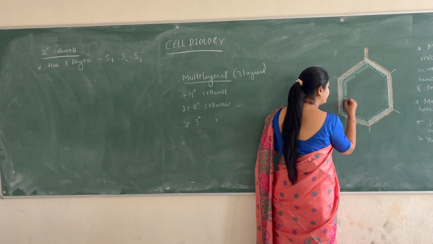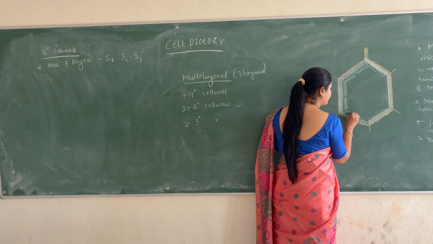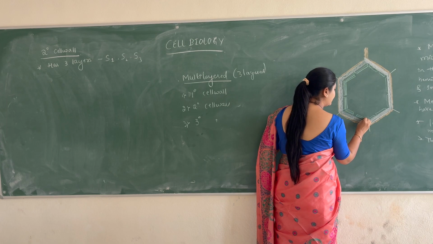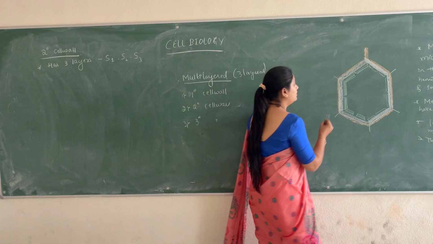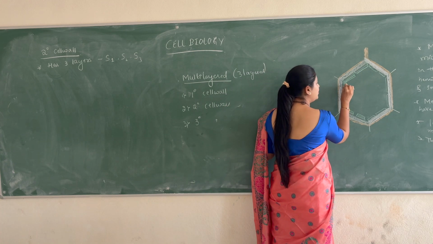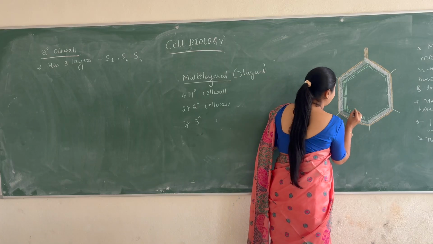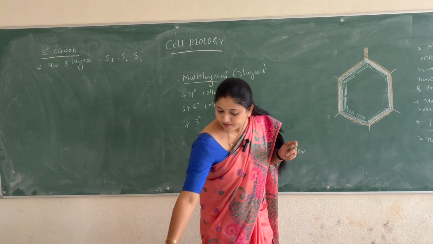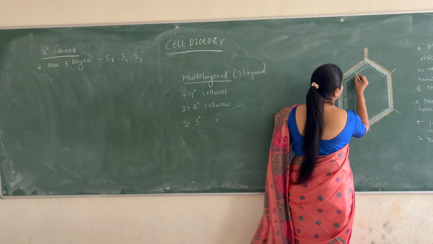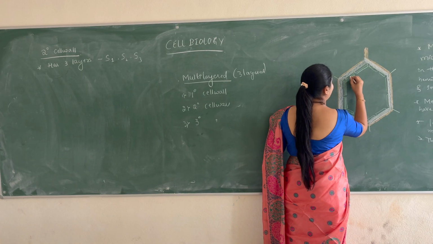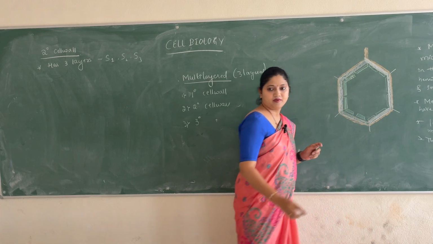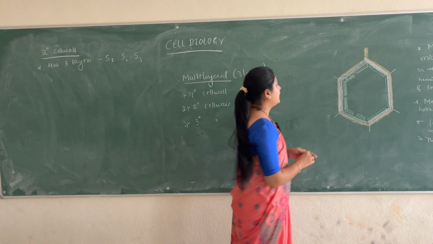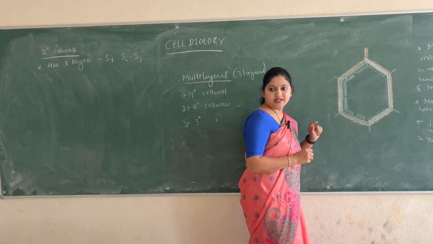We have 3 layers like this. So now this is S1, S2 and S3. I will write it here. S1, S2, S3. Now there are some gaps which are present here.